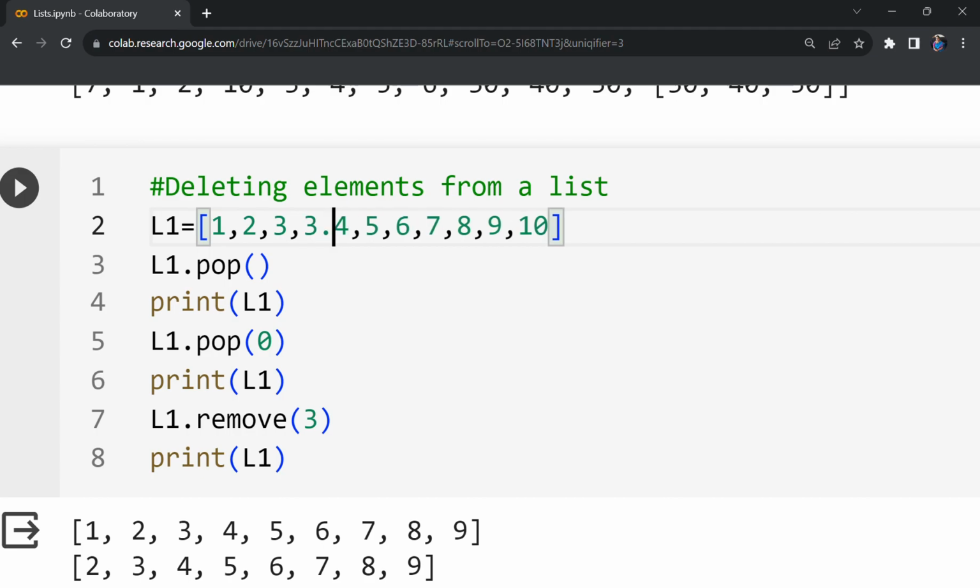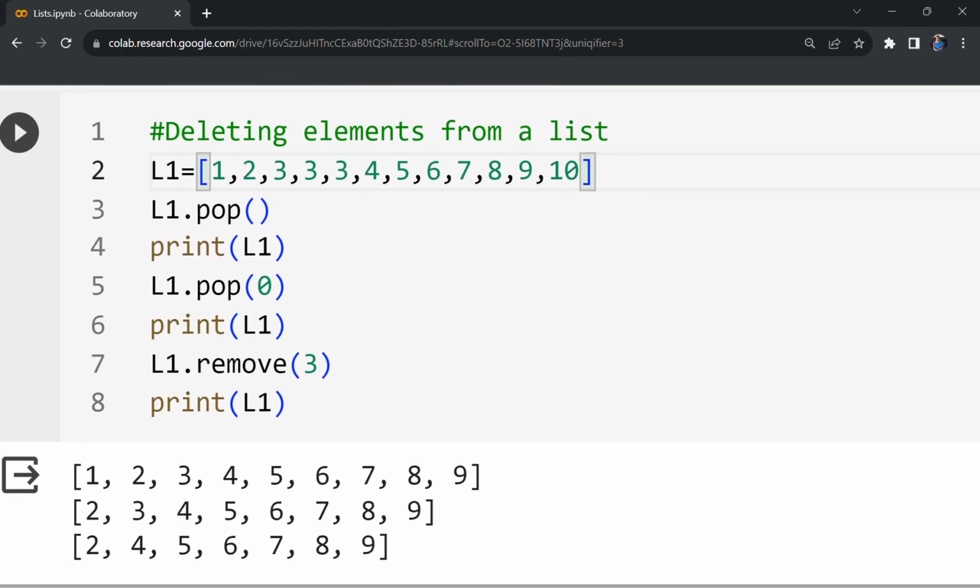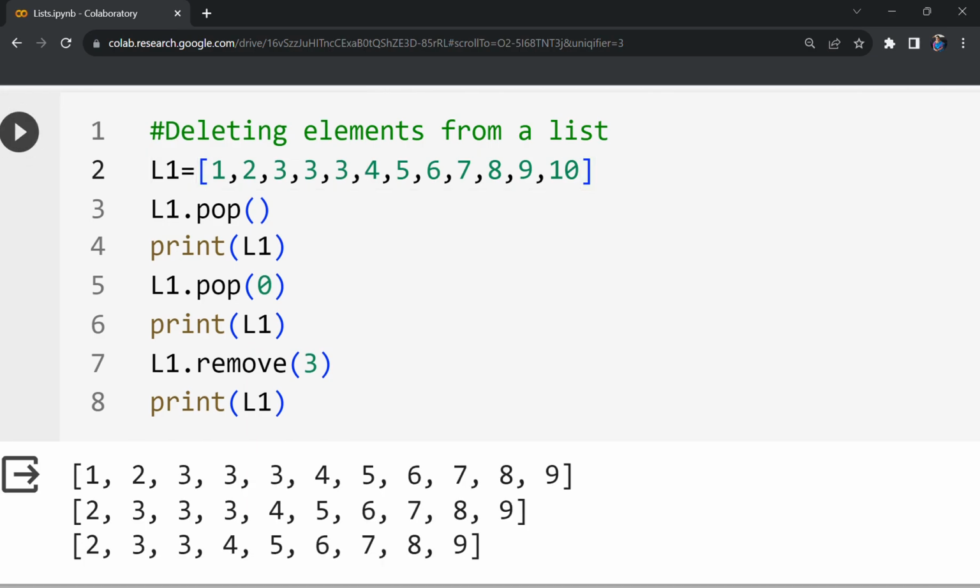Suppose 3 is there for 3 times. Let us assume 3 is there for 3 times. If I perform this L1 dot remove of 3, which 3 will be removed? The first 3 will be removed and the remaining 2 3s will remain as they are. Let me run this code again.